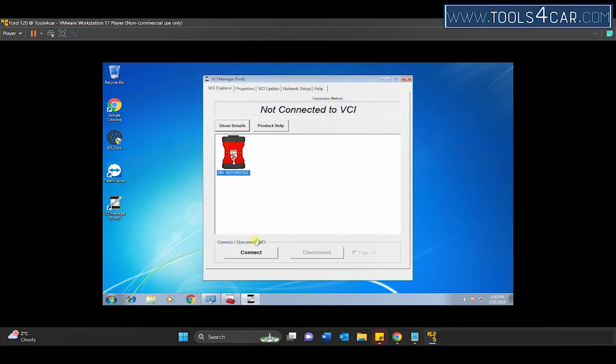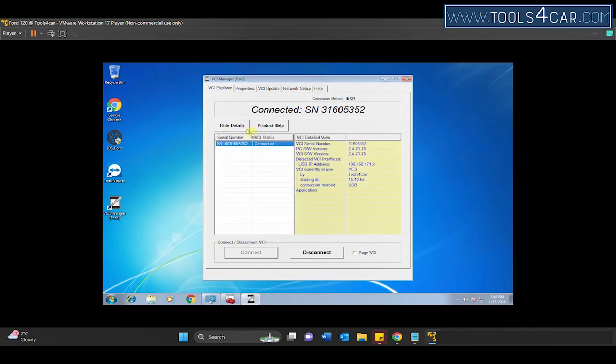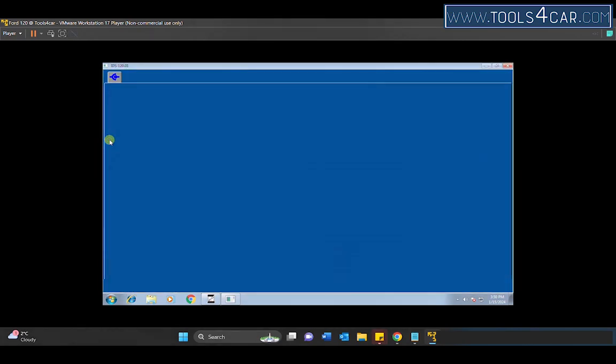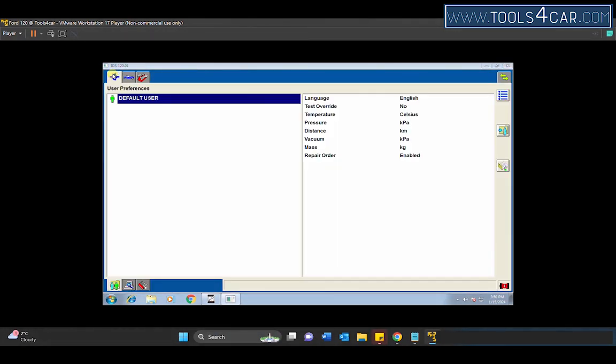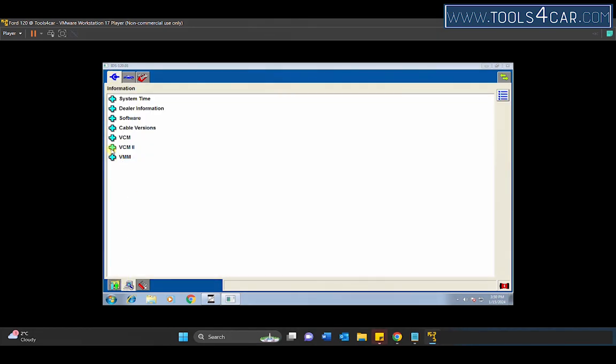And connect. In Show Details, you will see the serial number of your interface. Open Ford IDS program. Select the first tab at the top and second tab down. Open the VCM2 submenu. You should see the serial number of your interface here.